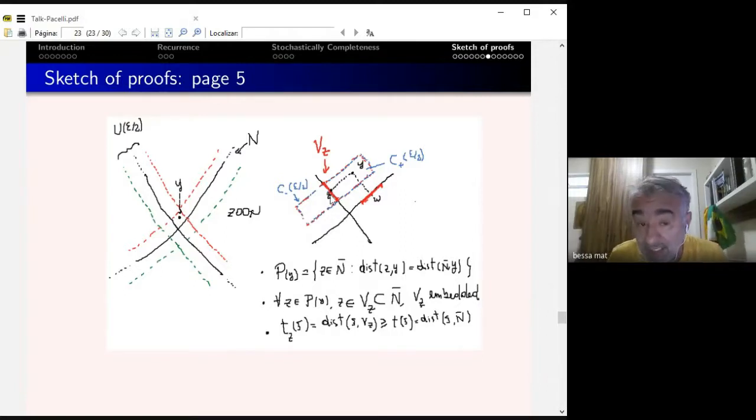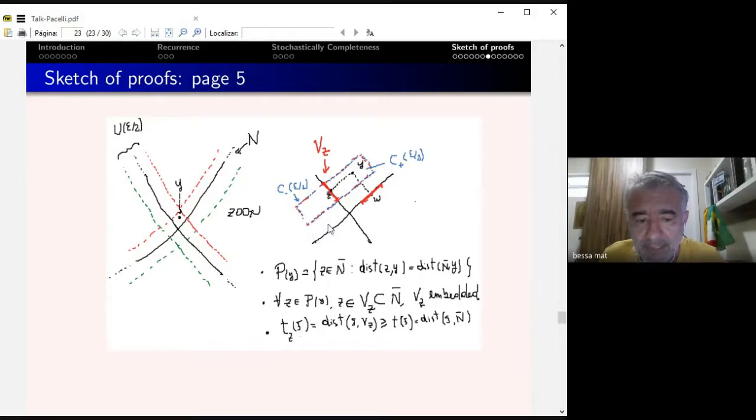So I fix z here. Instead, I just ignore the other foot. I take this foot here and I take an embedded neighborhood. Now I'm going to take not distance to n, but distance to vz. So in this neighborhood, this function has only one phi, so the distance is smooth. Okay, it is embedded.